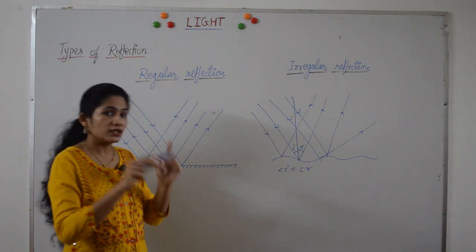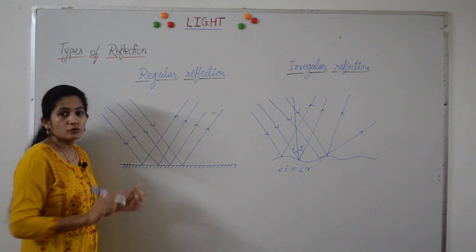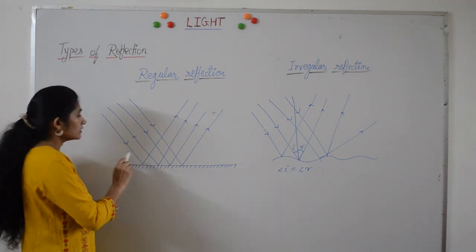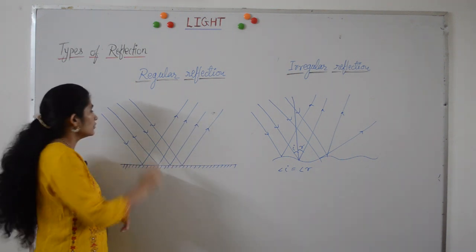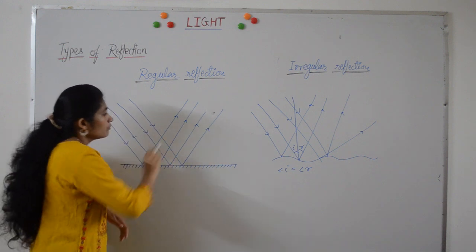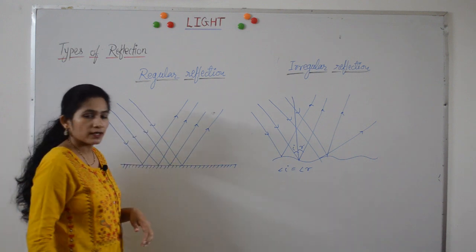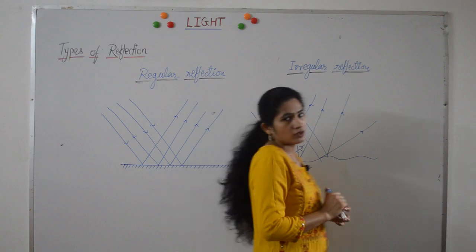But when the dish is new, it is very smooth and shiny. From that, the regular reflection takes place, in which when the incident rays are parallel, reflected rays are also parallel, and we get our image.